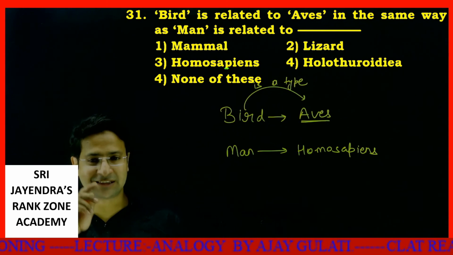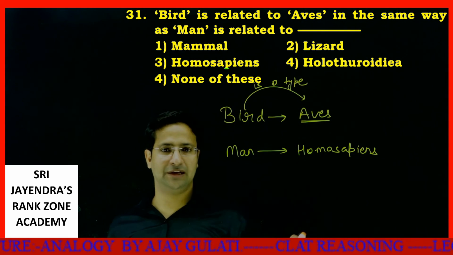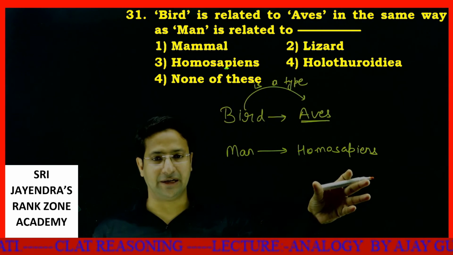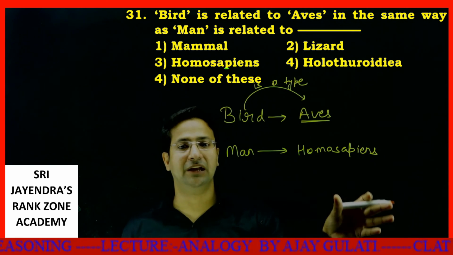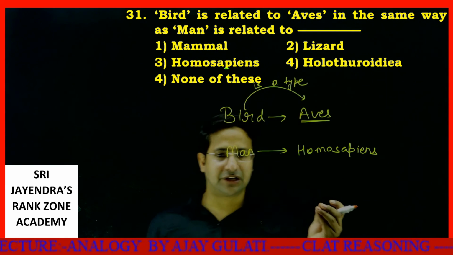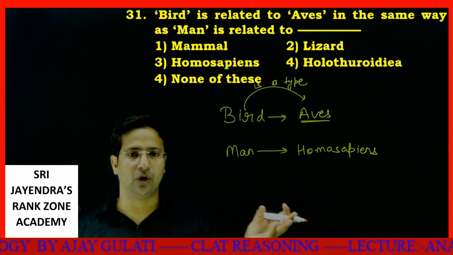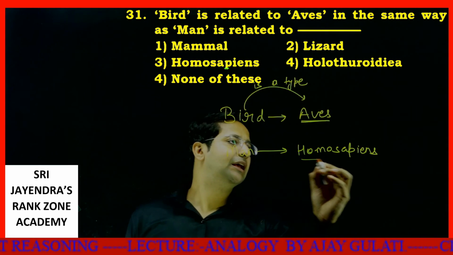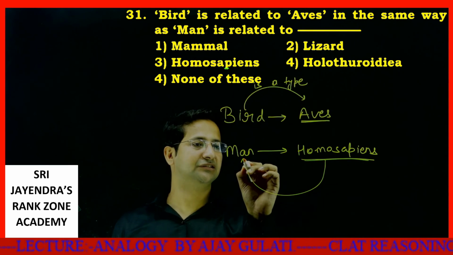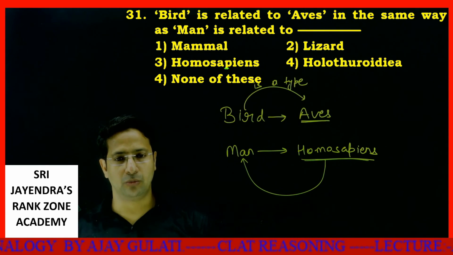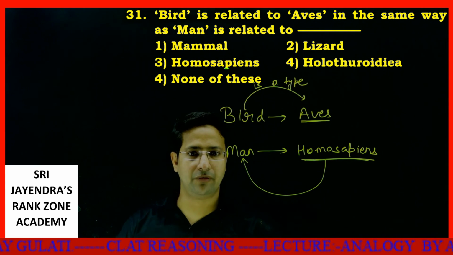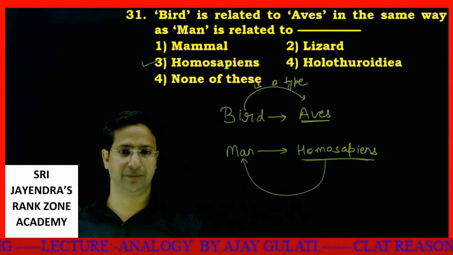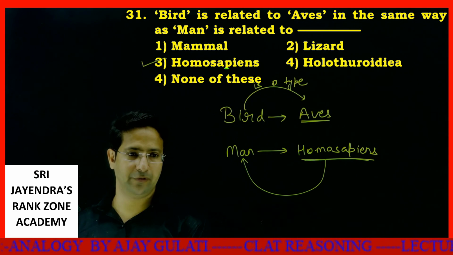Mammals are like animals with four legs. So mammals is also a variety. Lizard is also a variety. Generally the things we call lizard, chameleon, all those are types of lizards. Homo sapiens is a broader variety which consists of man. So your answer is option number 3, that is Homo sapiens. Should I move ahead?